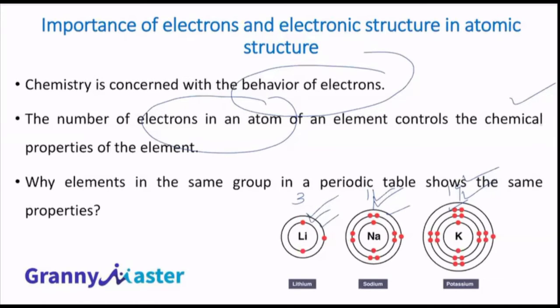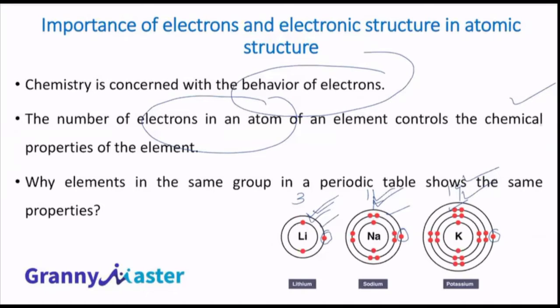Why? You see their electronic structure. The outermost shell of all these atoms contains only one electron. So that one electron determines the majority of the properties of all these atoms. All atoms have the same number of electrons in their outermost shell. So they will behave similarly.